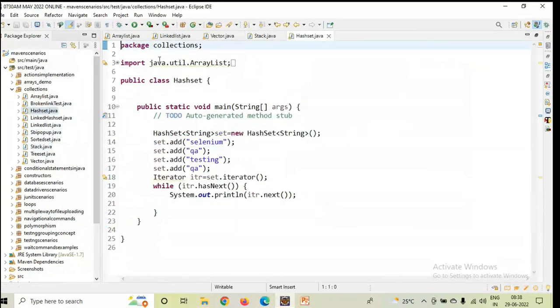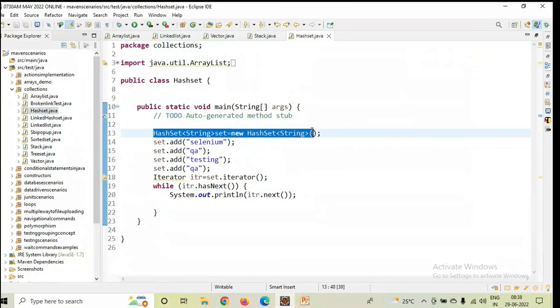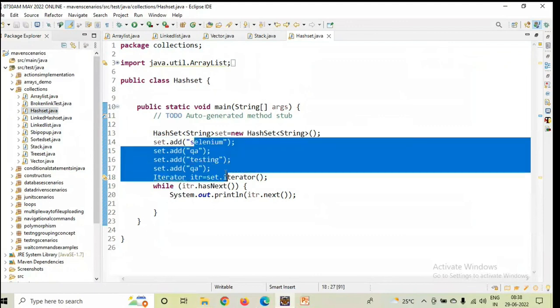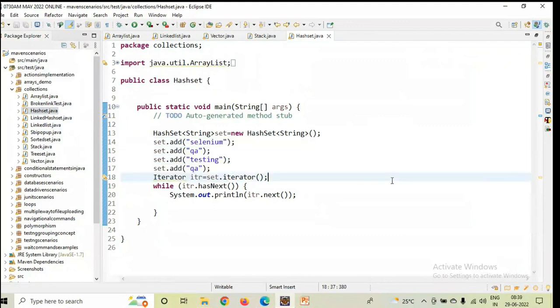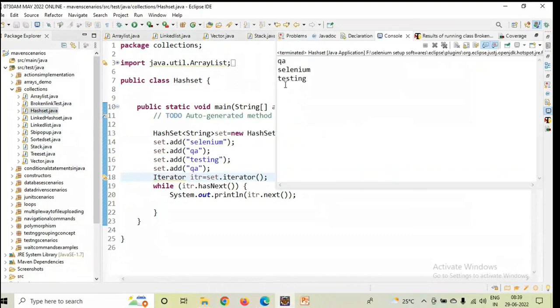First one, HashSet. This is the class which we need to implement. But the difference is that if there is any duplicated content, it will be ignored. Let's save this and run it. What is happening, guys? It is printing QA, Selenium and testing.